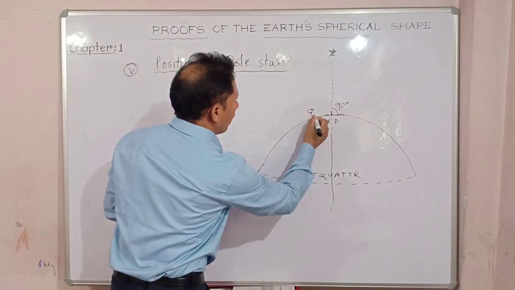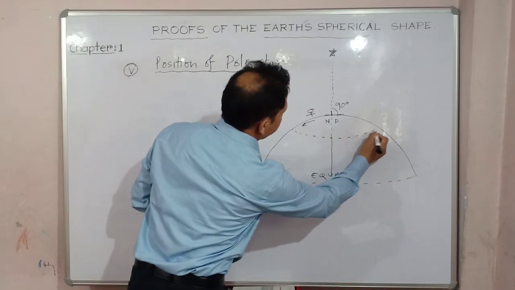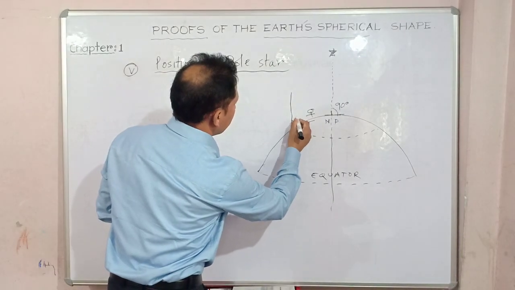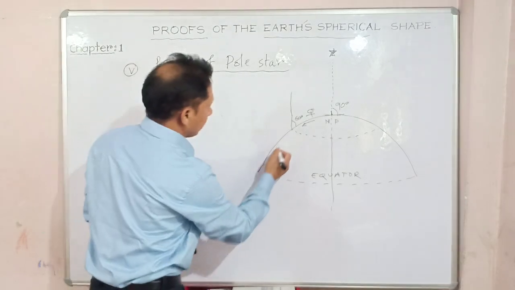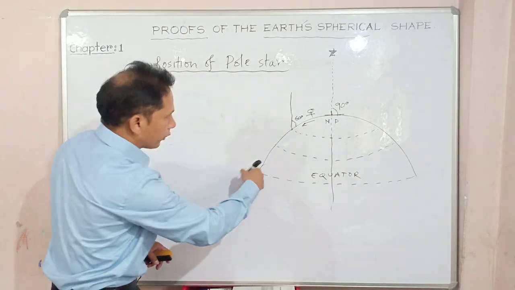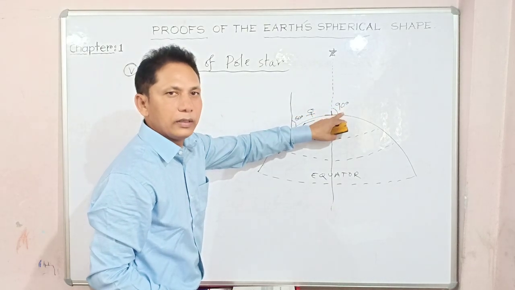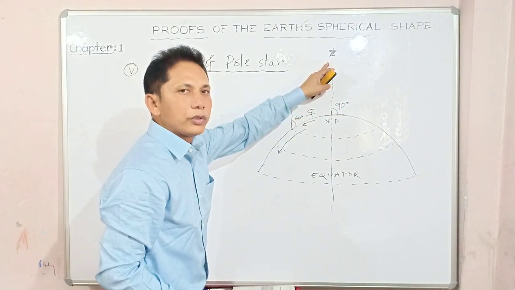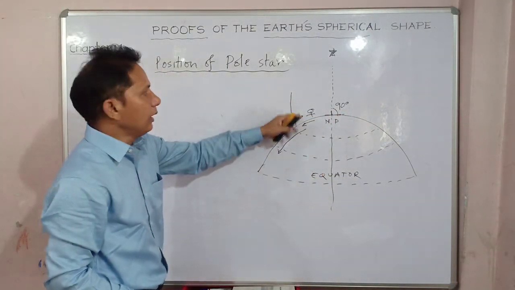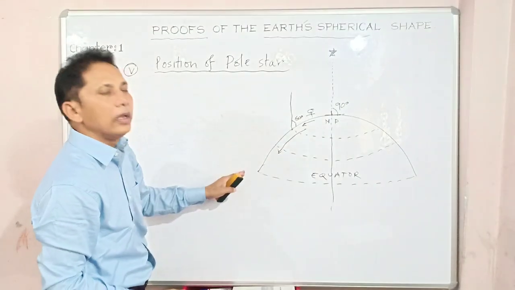Suppose one will start moving towards the lower latitude, right? Say for instance at 60 degree, got my point? The angle will remain certain, suppose 60 degree angle. Again, if one travels further to lower latitudes towards the equator, one moves from pole to equator, this angle will not remain vertical or 90 degree, right? I mean to say, the position of the pole star is not 90 degree everywhere on the Earth's surface. The pole star is seen at different angles, and the angle decreases towards the lower latitude.